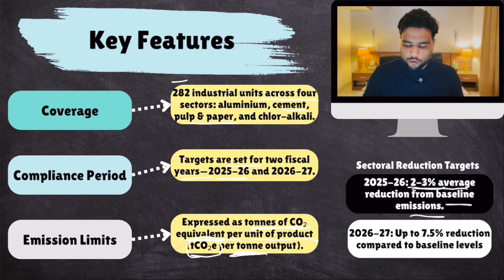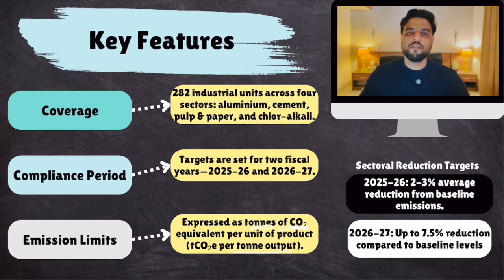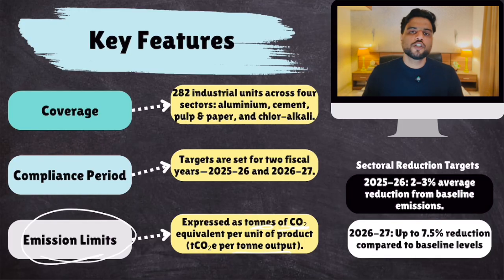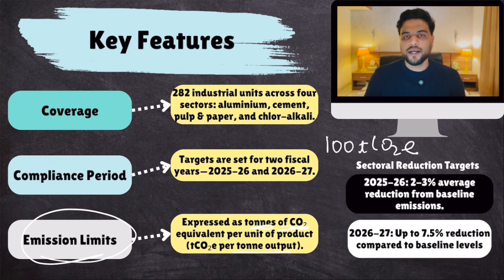So we'll measure all greenhouse gases based on their global warming potential in terms of carbon dioxide equivalent and tons. 1 ton of carbon dioxide equivalent divided by per ton of output. This is how we measure emissions intensity for each industrial unit. So you understand the units and the limits that would be put. So the limit would be, let's suppose, 100 ton CO2 equivalent of emissions intensity target for, let's suppose, the steel industry. That's how targets would be given.